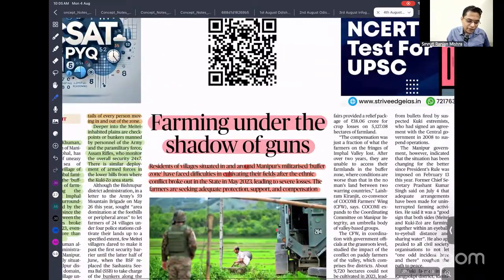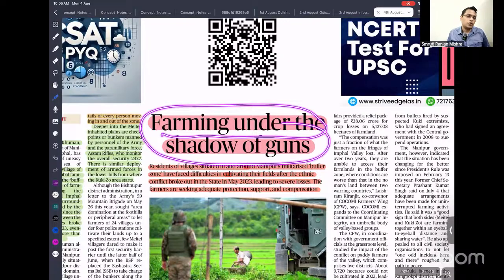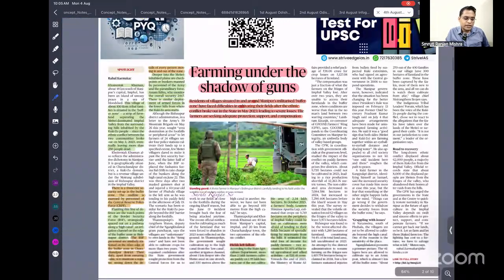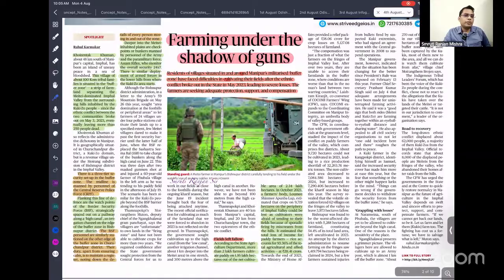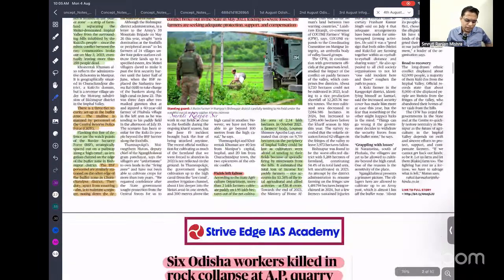So next is farming under the shadow of the gun. Recently we have seen severe disturbances going on in Manipur between the Meitei community and the Kuki-Zo community. In between them there are patches of agricultural land. For the last 1 or 2 years, people have not been able to cultivate because of security risk, but now under the protection of the security forces, they are cultivating. Apart from that, this article is not much important. Okay, you can ignore it.